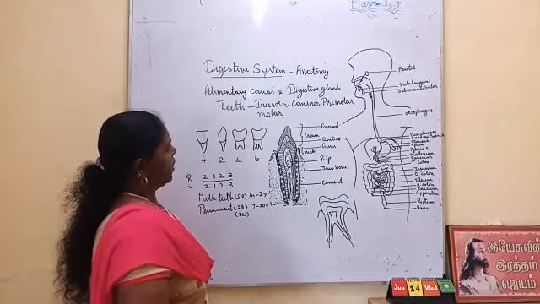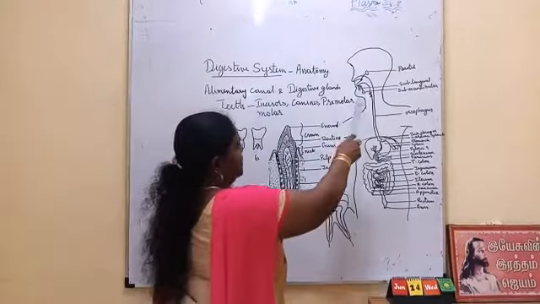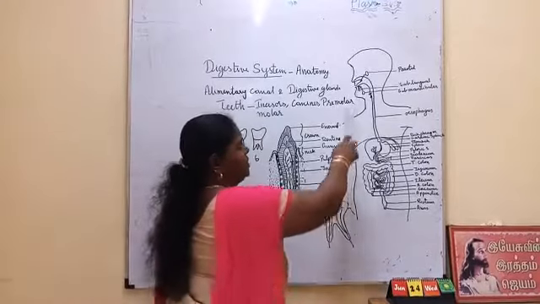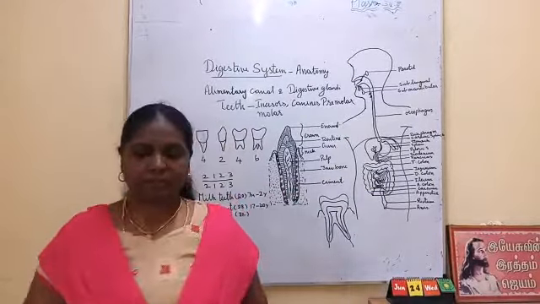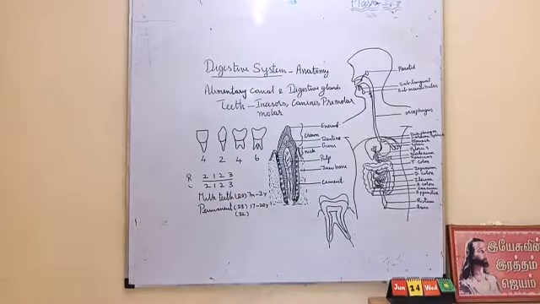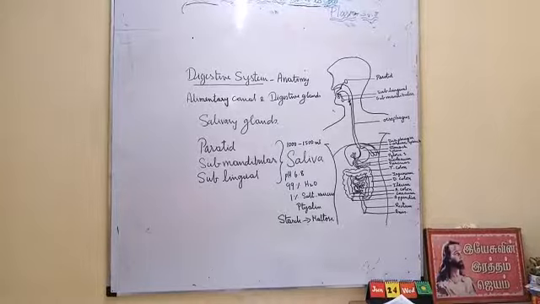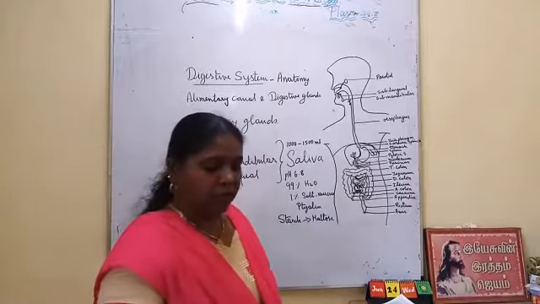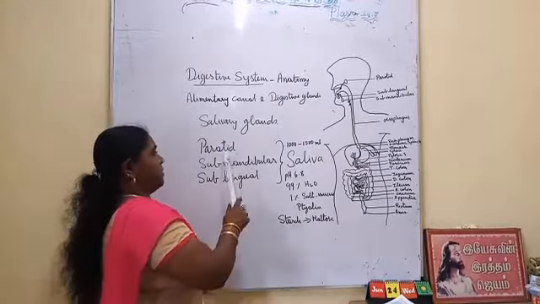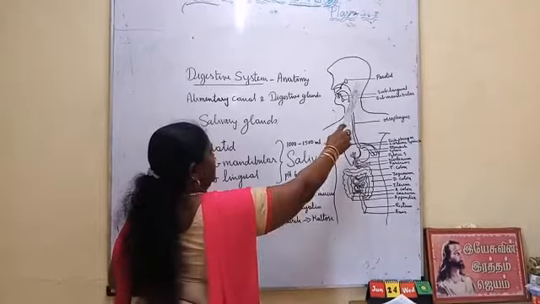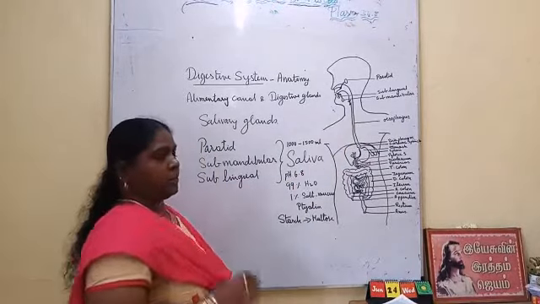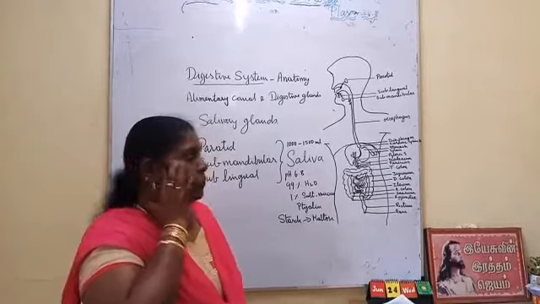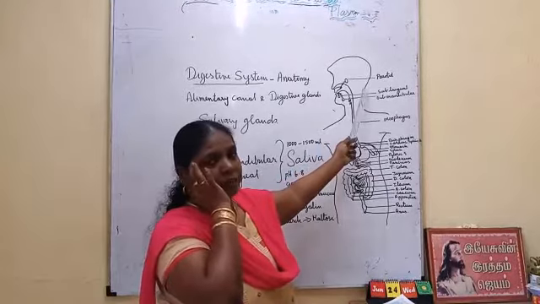Okay, then next we are going to see the salivary glands that are there in the mouth: lips, tongue, teeth, salivary glands. Next we will see the anatomy of salivary glands. We have 3 types of salivary glands. Parotid gland is located just in front and below the ear, near the ear.